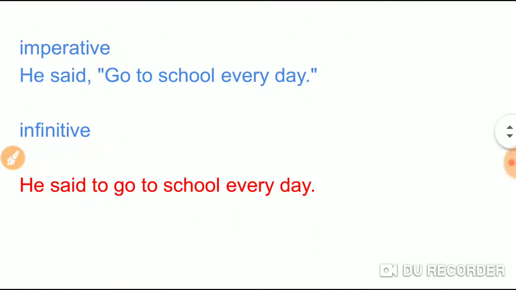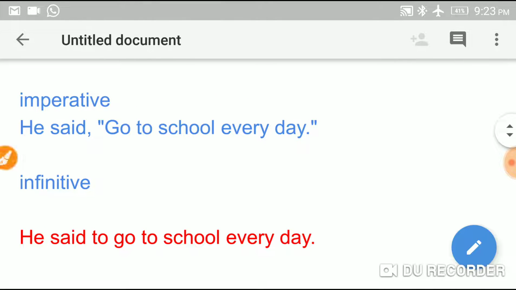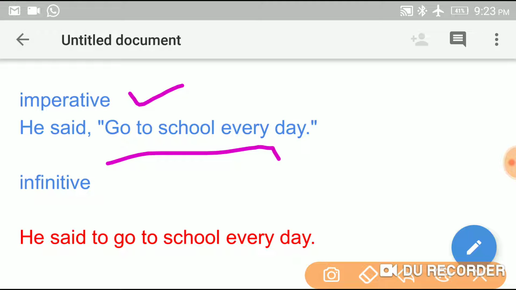Next, if it is an imperative sentence, what we have to do is, here, he said, go to school every day. It is an imperative sentence, so it changes into he said to go to school every day. We have to use infinitive here.